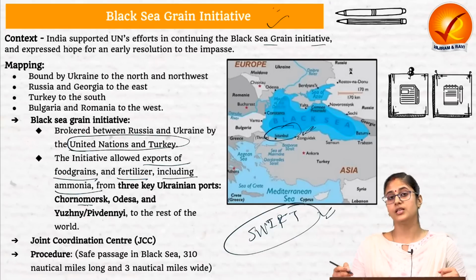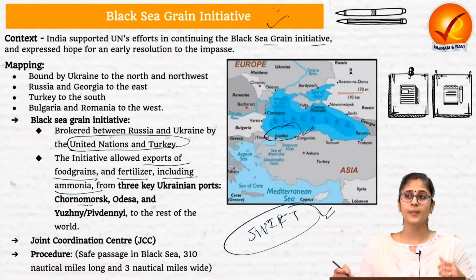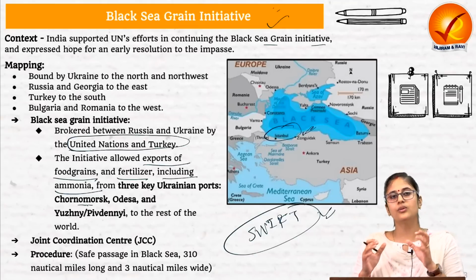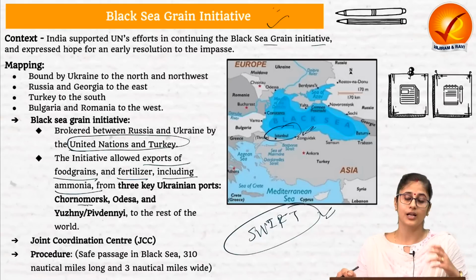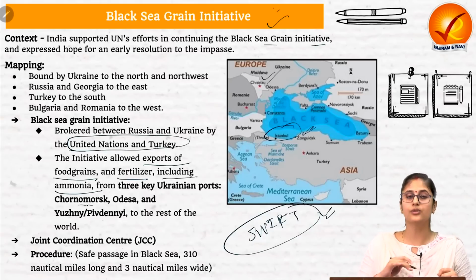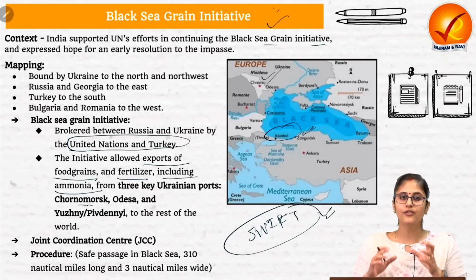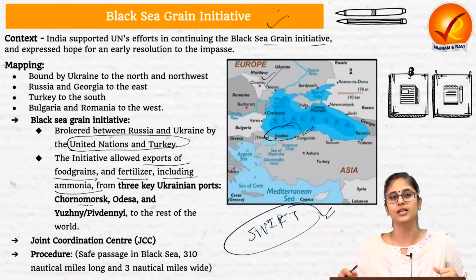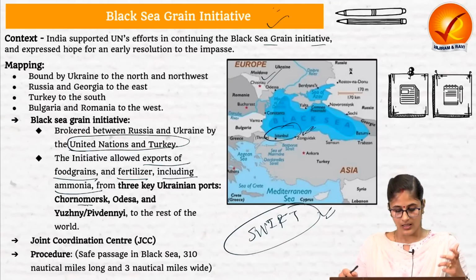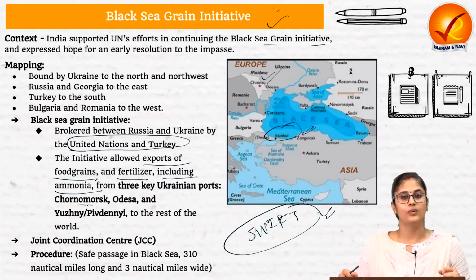Another point which Russia has made is that, in the name of this Black Sea Grain Initiative, what Ukraine is actually doing is exporting the food grains to high and middle income countries, basically the Eastern European nations, instead of supplying that food grain and fertilizer to the poor nations in the African continent. This is all that we need to know with regard to this article.